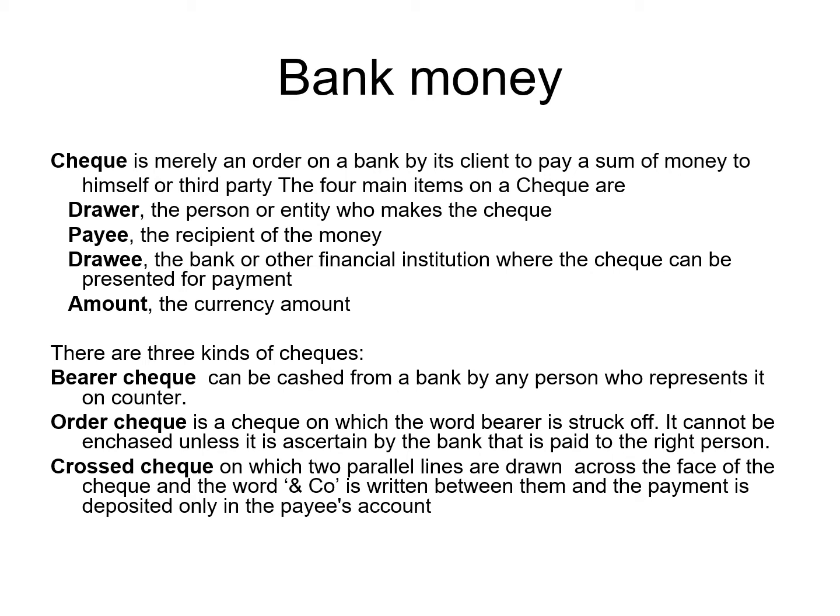Another is the crossed check, in which two parallel lines are drawn across the face of the check, and the word "and co." is written between them. The payment is deposited only in the payee's account. That means this is a restricted kind of check in which the cash is only transferred to the bank account of the person who has that check. So these are the three different types of checks.